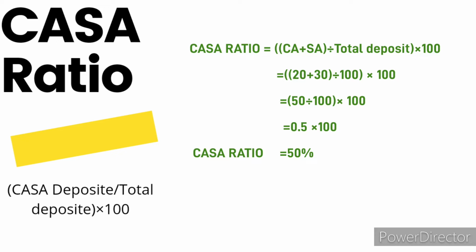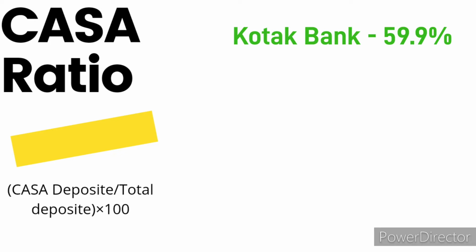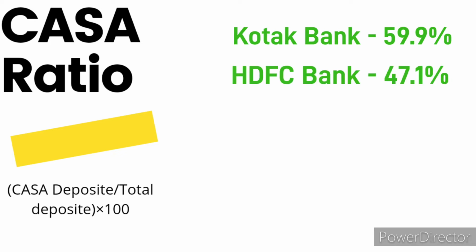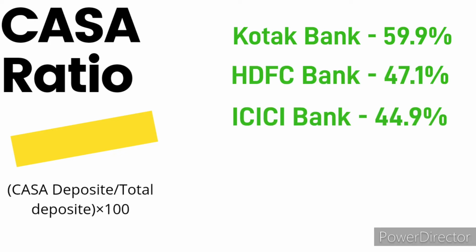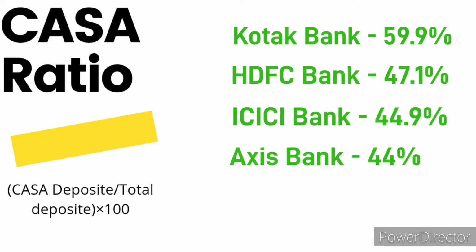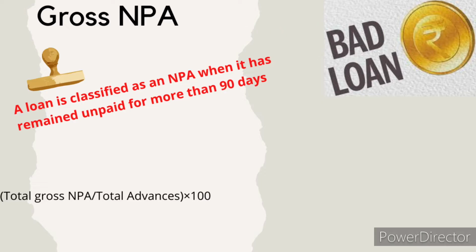The higher the number, the better for the bank. As I said earlier, banks pay very little interest for current accounts and saving accounts in comparison to FD and RD. A high CASA ratio will help the bank improve its net interest income because the bank will pay very little interest for the current accounts and saving accounts. The bank will use the same money to lend to the borrower at a higher interest.